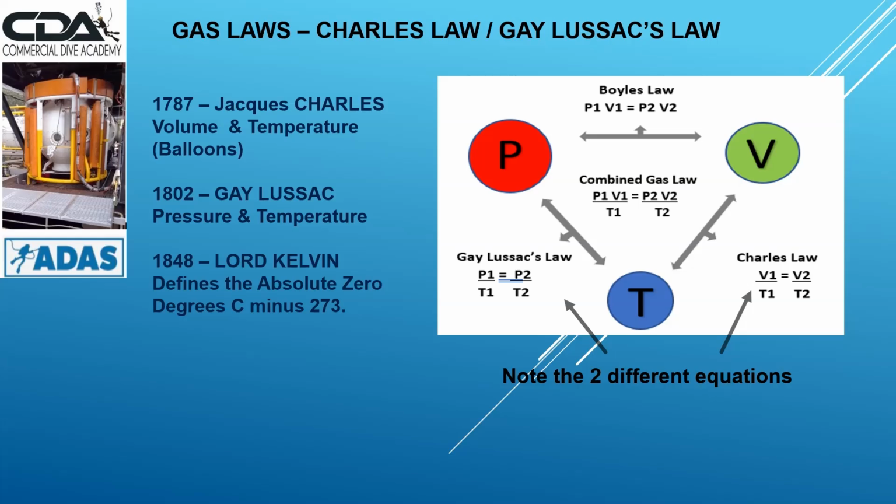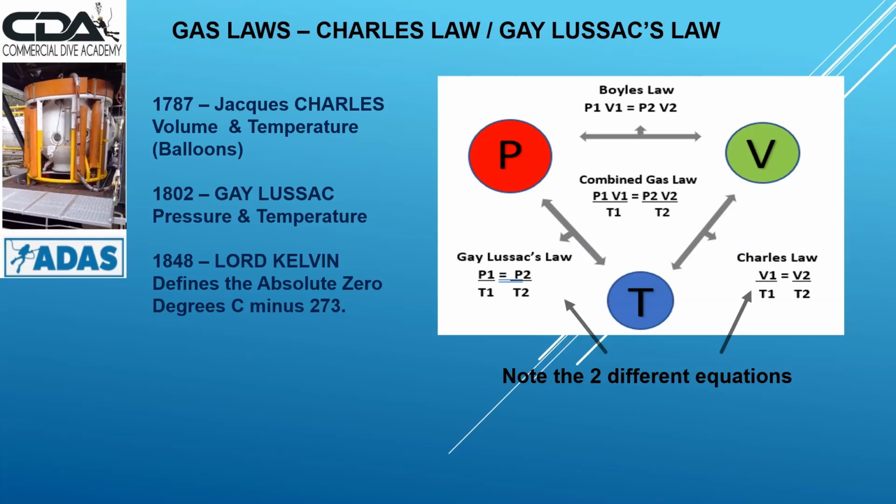Okay, let's look at the diagram. In this diagram, we see in the middle the combined gas law. And then at the four corners, we see P, V, T: P being pressure, V being volume, and T being temperature.